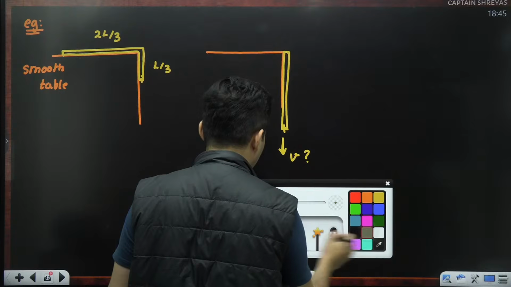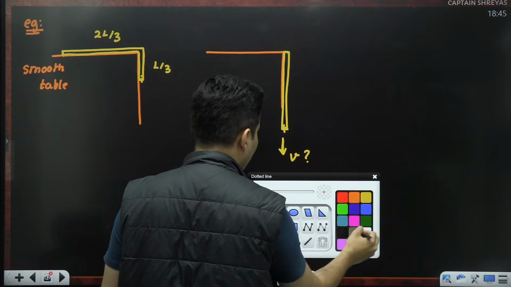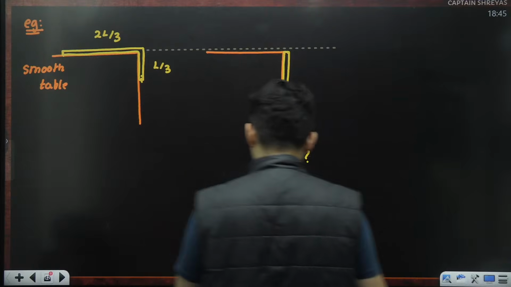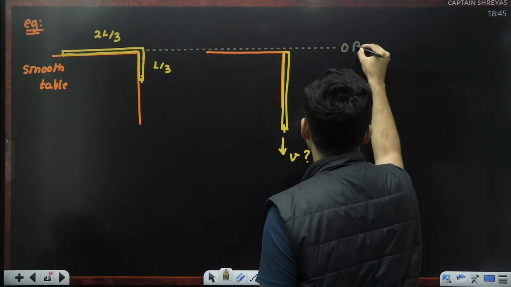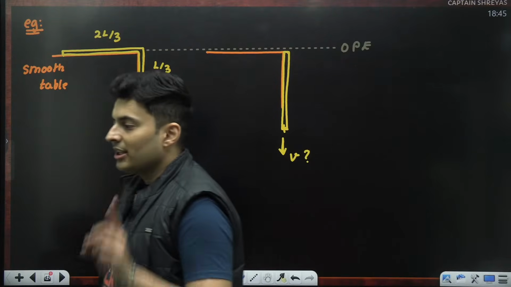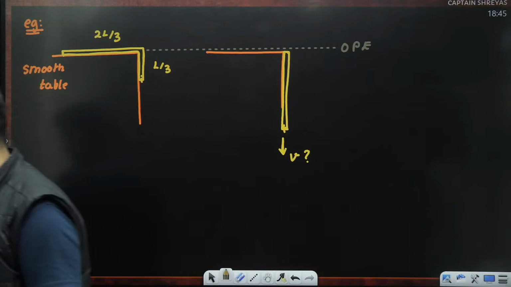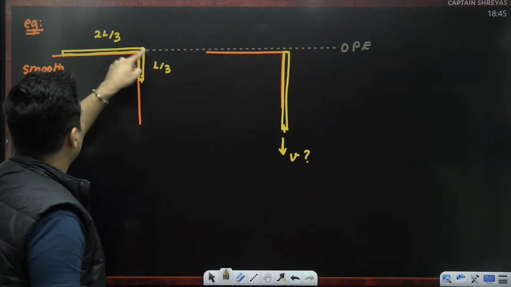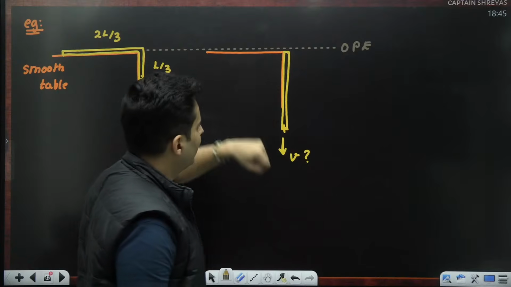Let's take a good reference line. Without that, you will unnecessarily face a lot of trouble. So how about choosing this line as my zero potential energy line? So anything on that line has zero potential energy. Okay, perfect. Now first let's look over here.